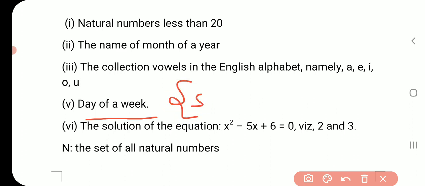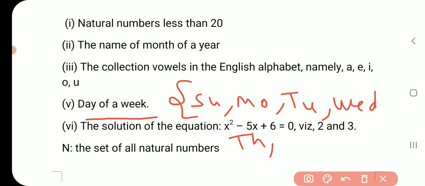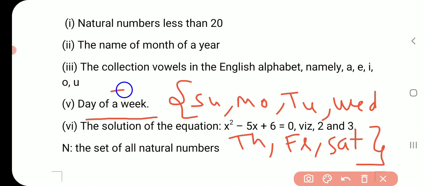Sunday, Monday, Tuesday, Wednesday, Thursday, Friday and Saturday. So we will write in a set like this. The collection of days of a week is also a set.